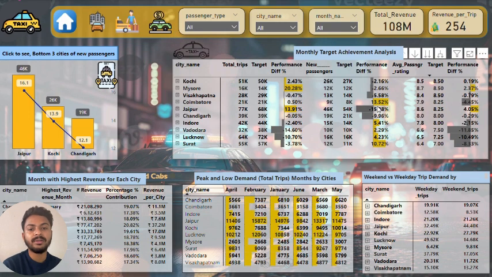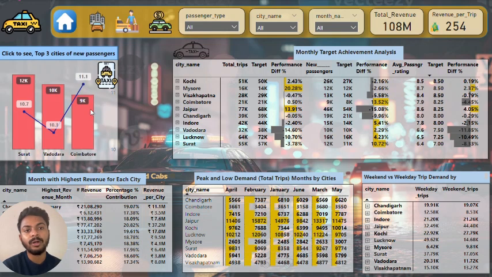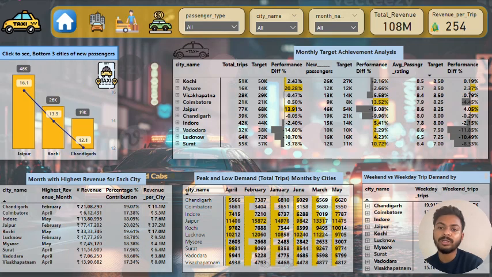In this revenue target analysis page, I have added a few key metrics like total revenue and revenue per trip. Here we can see a line and stacked column chart, and here we have the top 3 cities for new passengers. If we click over here, we will be able to see the bottom 3 cities for new passengers. Now let's talk about the month with the highest revenue for each city.